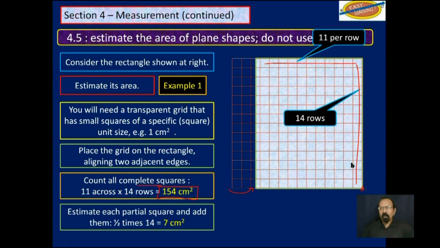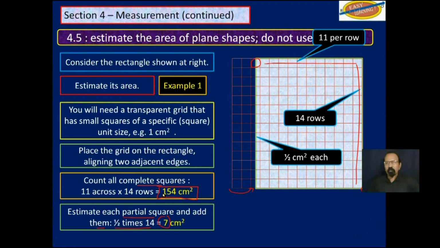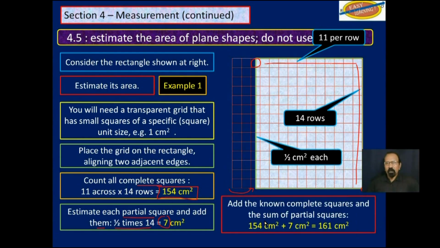And then we will estimate the partial squares and add them up. If you look at these partial squares on the left here, it's approximately half. And there are 14 of them. So half times 14, we get 7. If we add those two, we will get 161 square centimeters. Notice we did not use a formula to calculate the area. We have estimated the area.